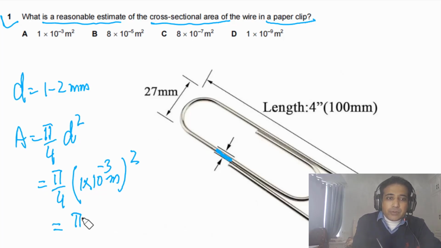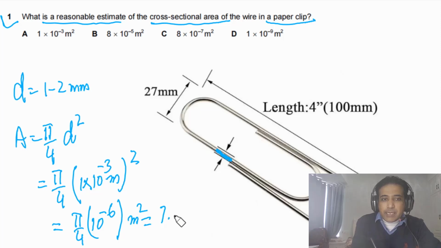If we solve this, we will get pi by 4 times 10 to minus 6 meter squared. Finally we will get 7.8 times 10 to minus 7 meter squared. So this is the final answer.